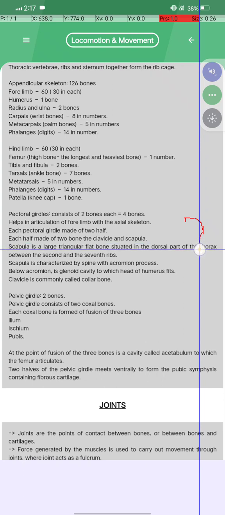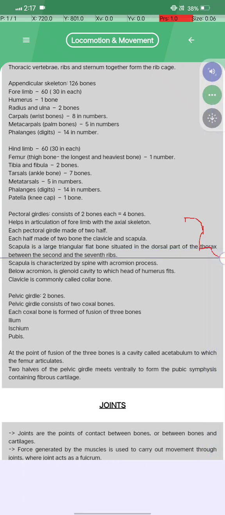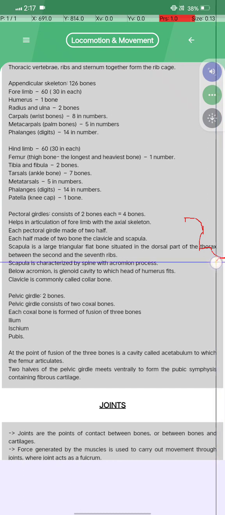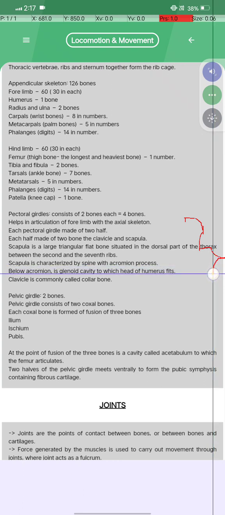The scapula is a large triangular flat bone situated in the dorsal part of the thorax between the second and the seventh ribs. The scapula is characterized by the spine and the acromion process. Below the acromion is the glenoid cavity, to which the head of the humerus fits. The clavicle is commonly called the collar bone.